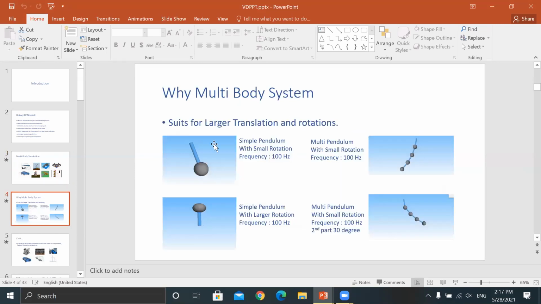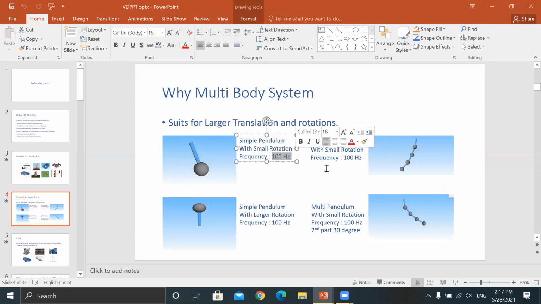Now, here is the reason for a multi-body system: it suits large translation and rotation. For example, a simple pendulum with small rotation, at 100 hertz, or else a multi-pendulum with small rotation. Here, a simple pendulum with large rotation and a frequency of 100 hertz.